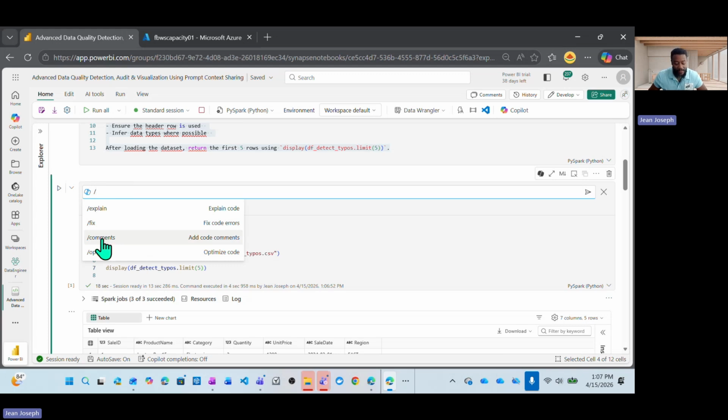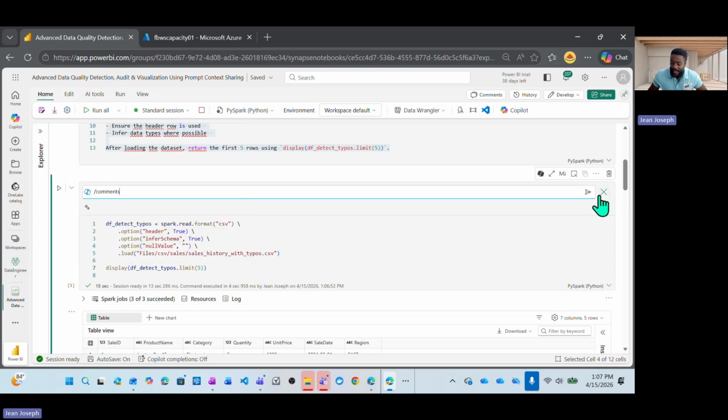As soon as we say add comment, it will go and add comment. If there is an error, we can go and ask Copilot to fix that error for us. We can ask Copilot to optimize it or explain it. In our case, consider we want to understand each line of code, because if we do not know how to code, it is ideal, for example, to understand the intent of each line of code, right?